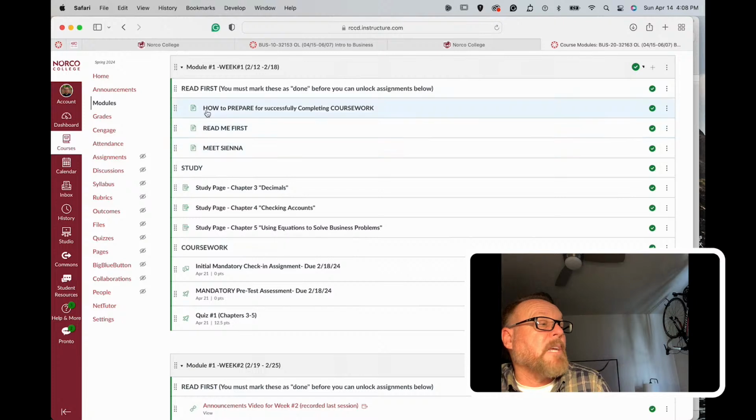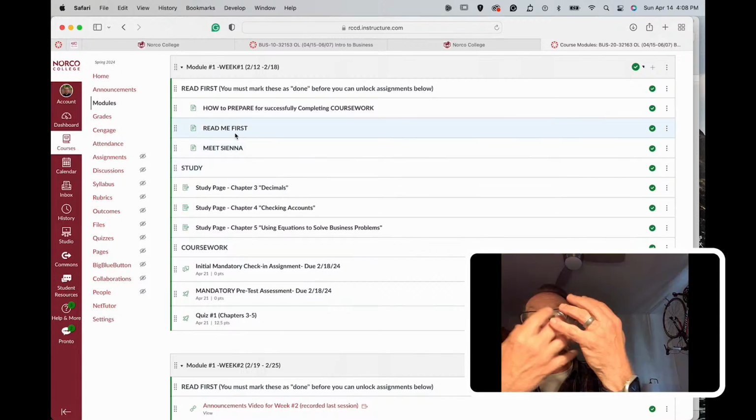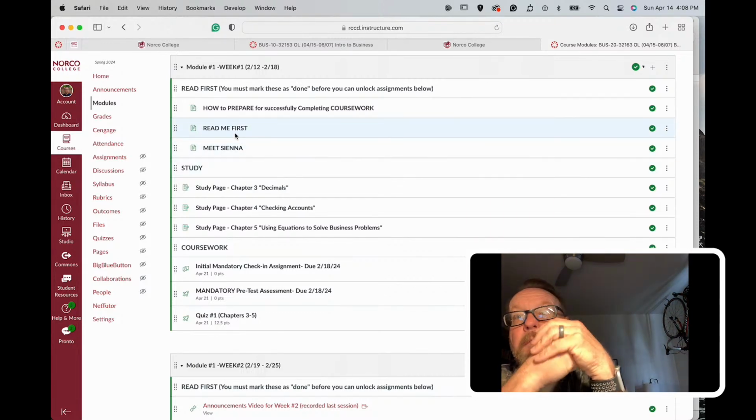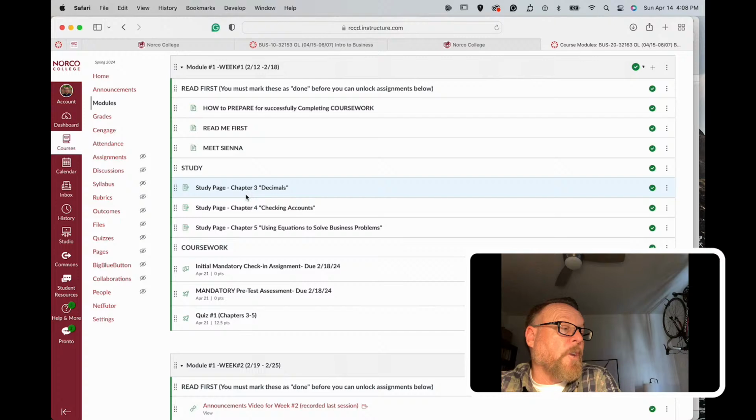But the way I set this up is I definitely want you to read. So there's a first one that says how to prepare to successfully complete the course. Then there's a Read Me First that introduces the class. And then there's a Meet Sienna. Everything in this class is built around a health and fitness business called Sienna's Health and Fitness. She owns a fitness store, and they sell weights and weight belts and all kinds of supplements. And so you're going to be helping Sienna throughout this class solve business problems using the principles that you're learning. So that's what this class is built around.